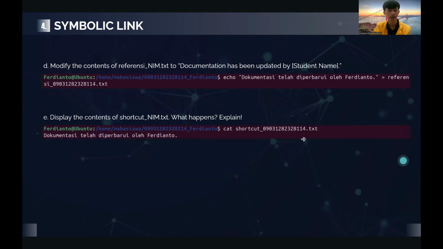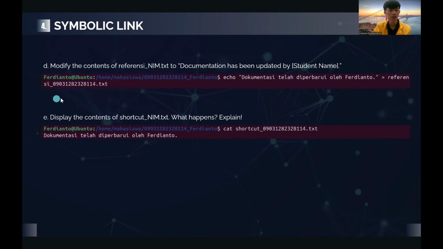Okay, next is D, with the question: modify the contents of referency_name.txt to "documentation has been updated by student name". I use the command echo "dokumentasi telah diperbarui oleh Ferdianto" as the contents of the referency_myname.txt file. So the contents of referency_myname.txt are updated to "dokumentasi telah diperbarui oleh Ferdianto".